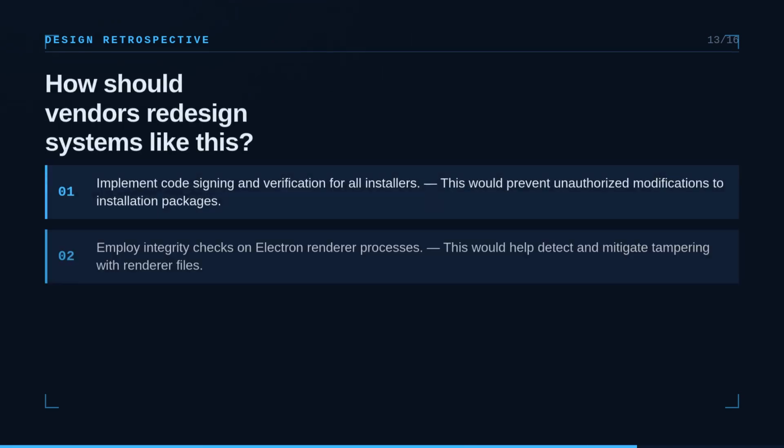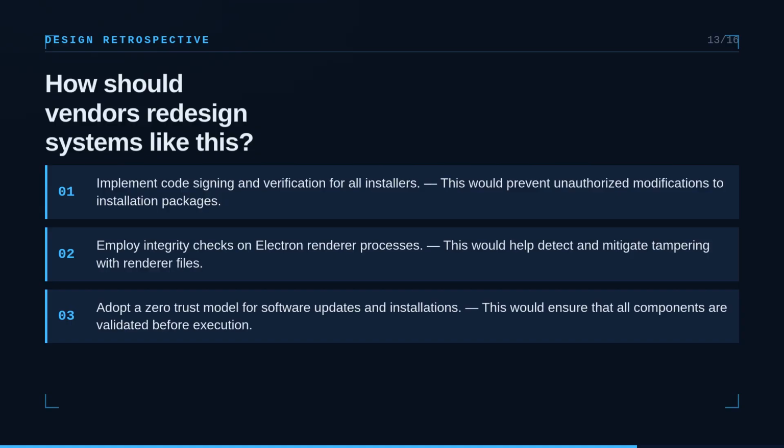How should vendors redesign systems like this? Implement code signing and verification for all installers. This would prevent unauthorized modifications to installation packages. Employ integrity checks on Electron renderer processes to help detect and mitigate tampering.